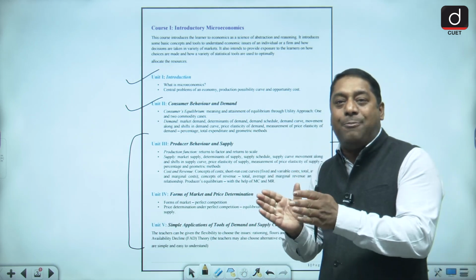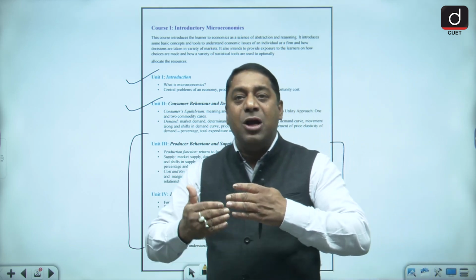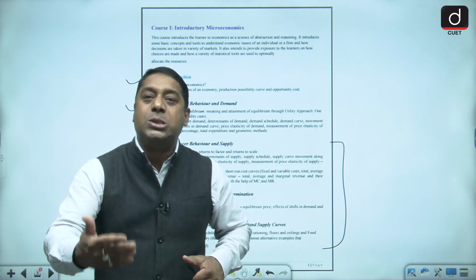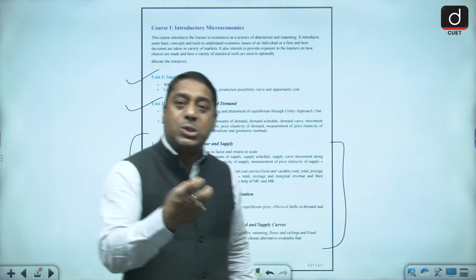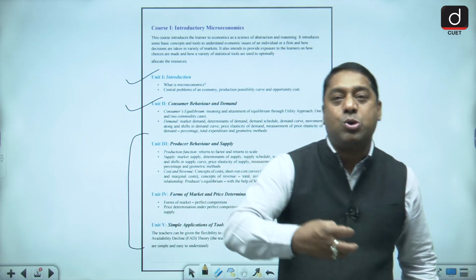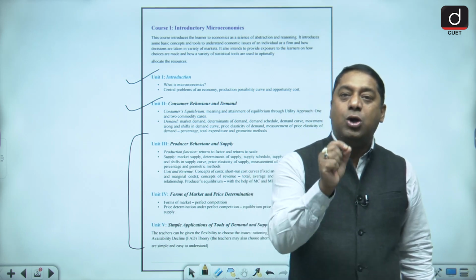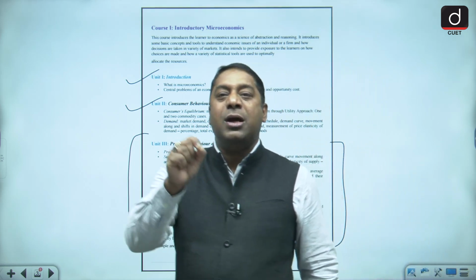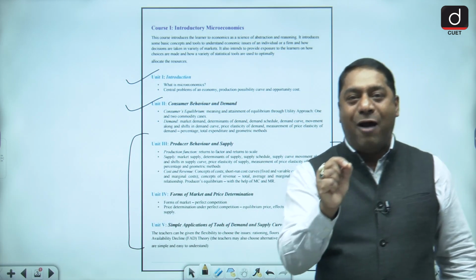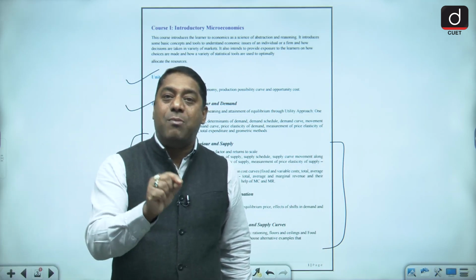Now related to this chapter is cost. That means when we are studying short-term production, then in the same way, for every production there is a cost being incurred. Now when the cost is being incurred, just like inputs are fixed and variable, in the same way fixed cost and variable cost we will discuss here. And we will talk about the total cost, total fixed cost and total variable cost. In the same way, we will be talking about average cost, average fixed cost and average variable cost. And one more cost we have to study, that is marginal cost.